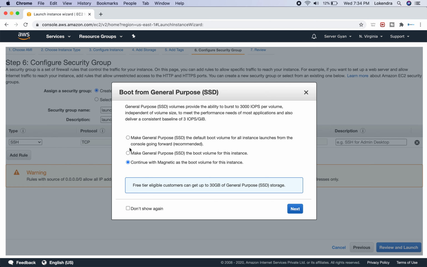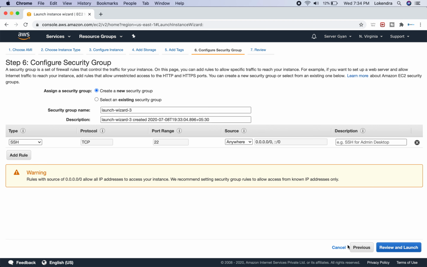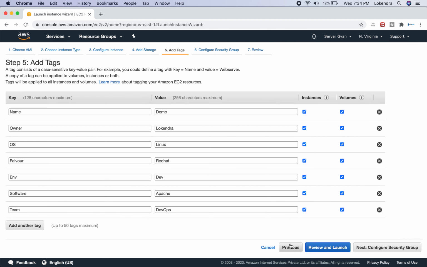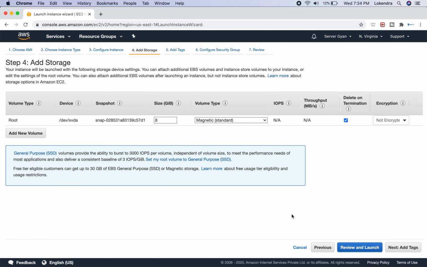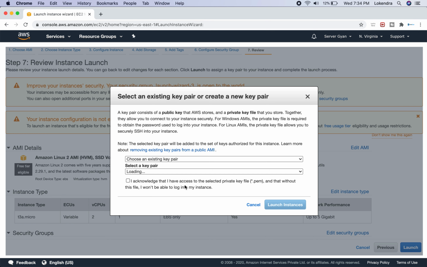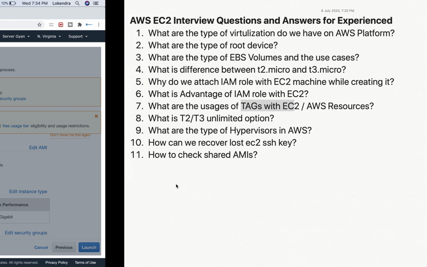Since we selected multiple, we will have to recheck and reconfigure it, and then once again we will go back here. The reason is that I do not want to configure it with magnetic, so obviously I'll have to select general purpose here. Fine. Now I will not see the warning which I was seeing before, so obviously I shall be able to do it.